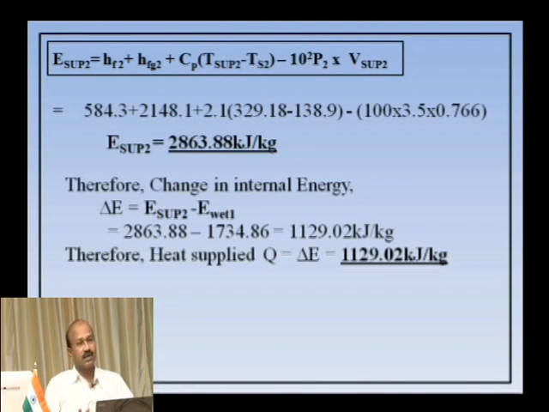Therefore, Q is the same answer, that is 1129.20 kilojoules per kg. So, in the first problem we have taken both conditions wet, initially and finally. In the second problem also, initially and finally it is wet, but the pressure is not given, you have to find the pressure. In the third problem initially it is wet and finally it is superheated. So, it depends upon the condition of steam, you have to change your formulas, right.